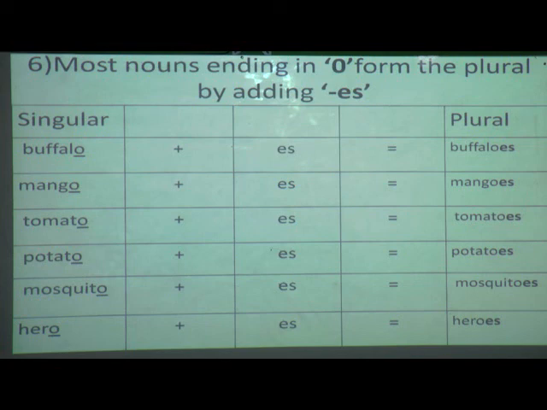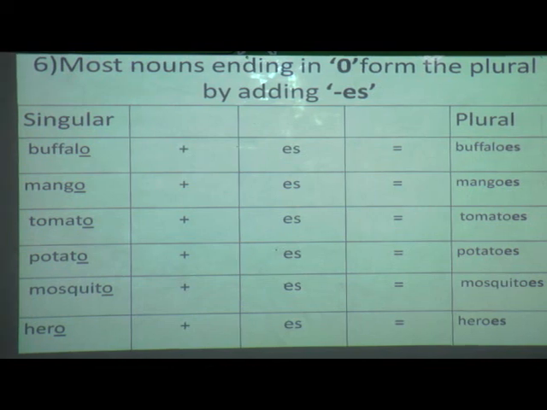Yes: buffalo, mango, tomato, potato, mosquito, hero. All these nouns end with O. So when a noun ends with O, the same thing we have to do which we did for the second rule. You have to add only ES. Can you see here? Same words, only I have added ES.